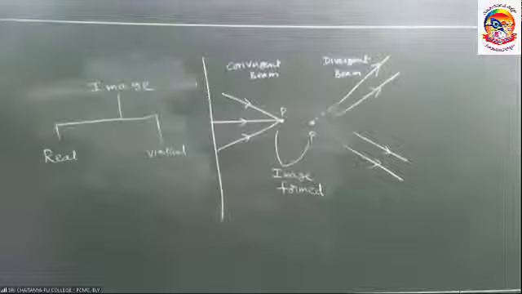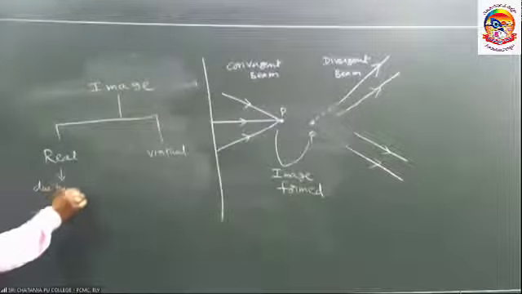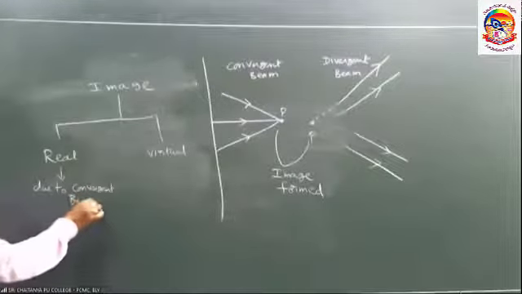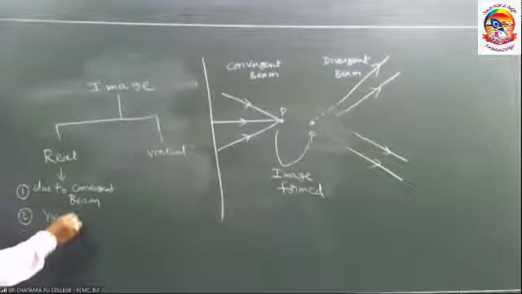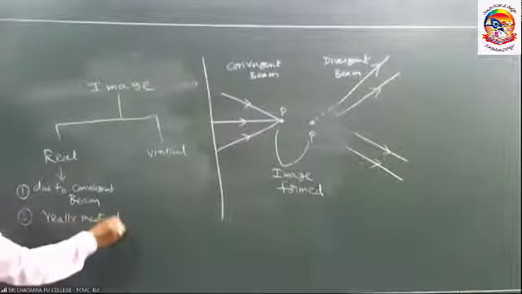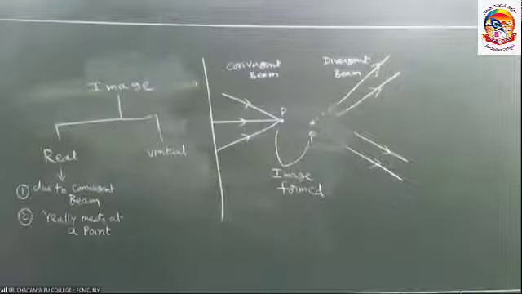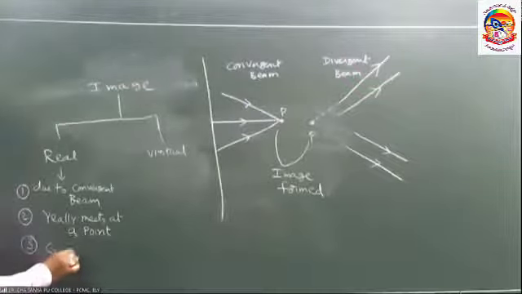How to identify the real image and the virtual image? The real image is formed due to the convergent beam. The light rays really meet at a point after reflection or refraction. That image is called a real image. Real images can be caught on the screen.